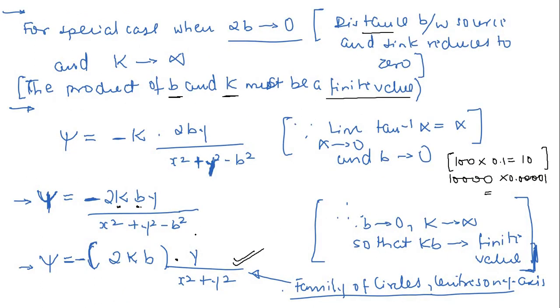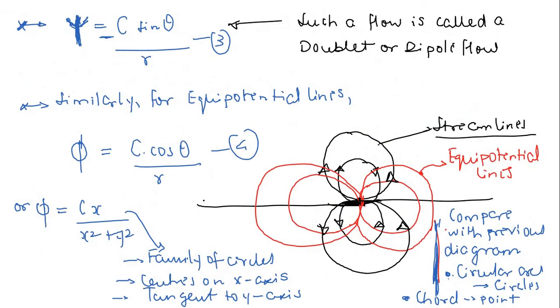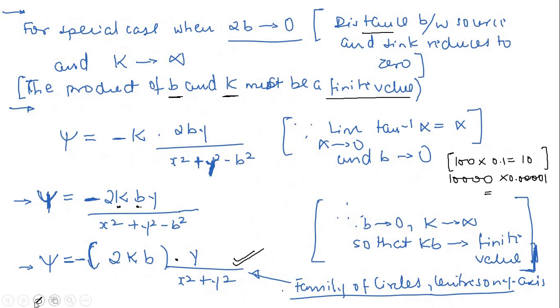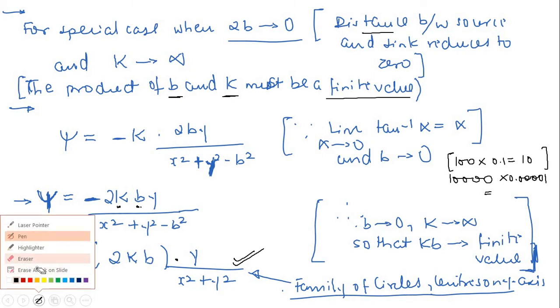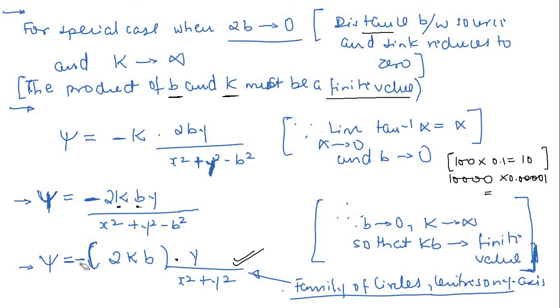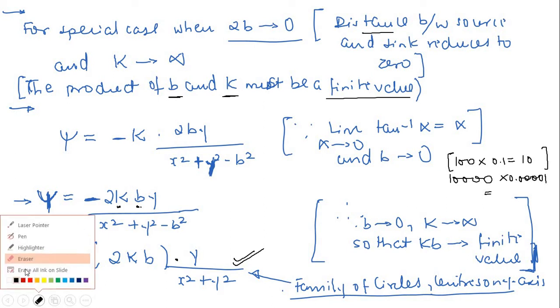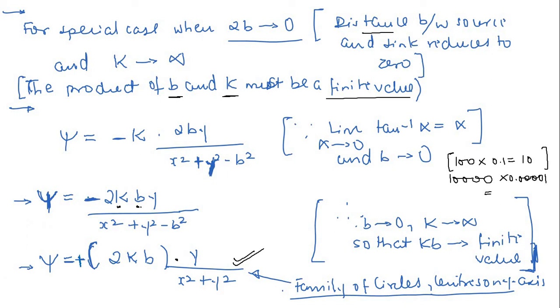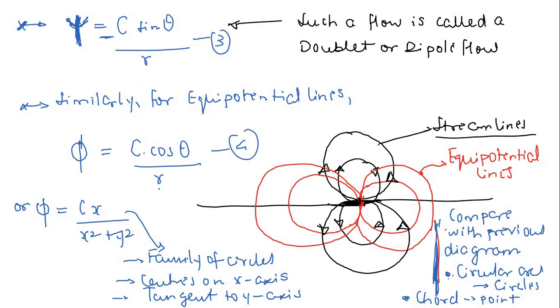Finally, if you further solve this equation, in the end, let me do one thing. I don't want to confuse all of you. I am sorry, I discussed this negative sign too many times, but the fact is that I don't want to confuse anybody. So let me not go by this. Simply put a plus sign here. Let us not disturb our flow. So put a plus sign here.